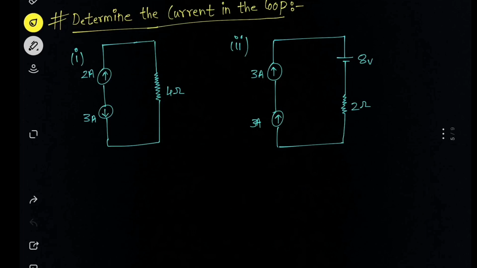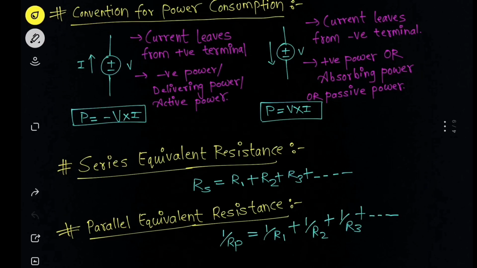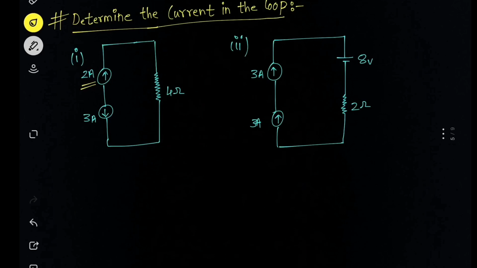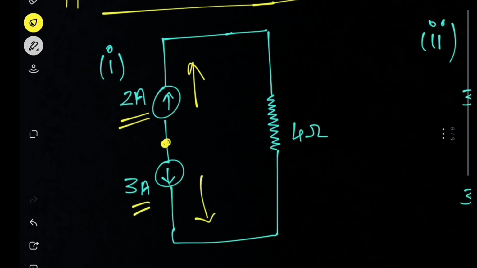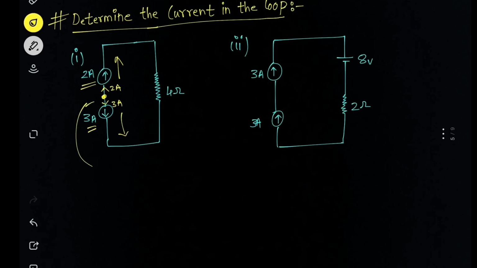Now in this circuit, in the first one we have two current sources. The first current source produces 2 ampere of current in this direction. The second current source produces 3 ampere of current in this direction. But a circuit should always satisfy Kirchhoff's current and voltage law. For any junction, let's consider this point. Here in this direction 2 ampere current is going outward, and in this direction 3 ampere current is going outward. So for this junction, outgoing current is positive, we know that.